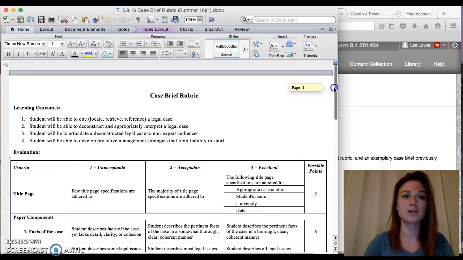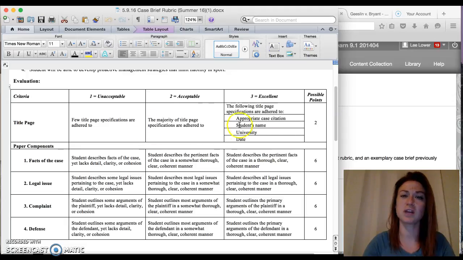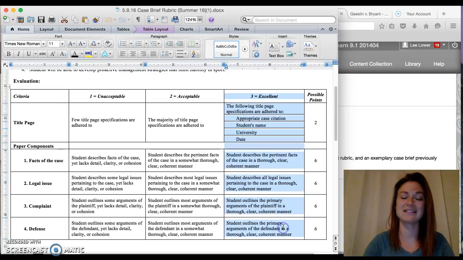The rubric will point out the learning outcomes to be accomplished through the assignment, but I want you to notice the structure of this rubric. Now, this is the same structure that I take for all of my rubrics. So what you should be really paying attention to is this third column. That's excellent. So in order to get a 100% or to earn as many points as possible, you need to meet the standards that are outlined in this excellent column. So really focus your attention there.